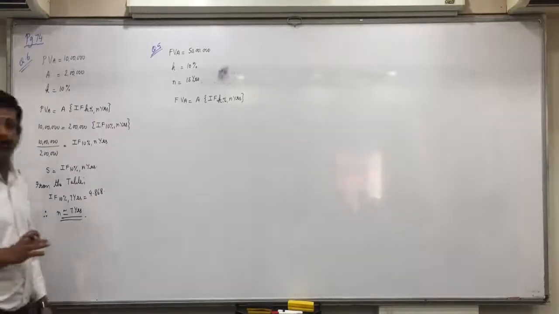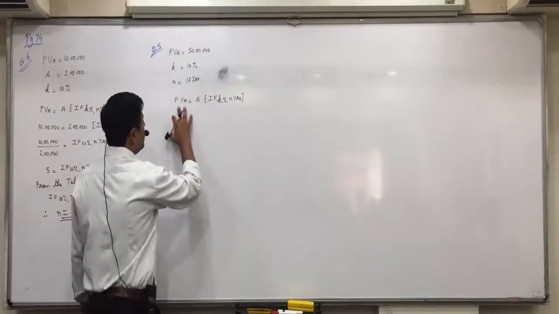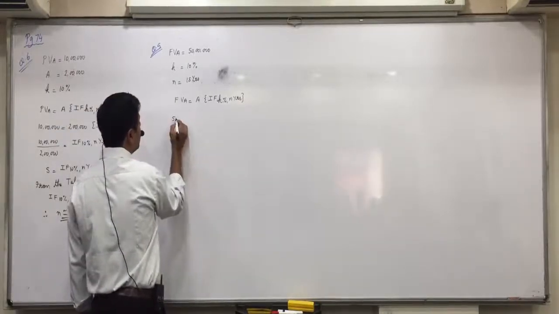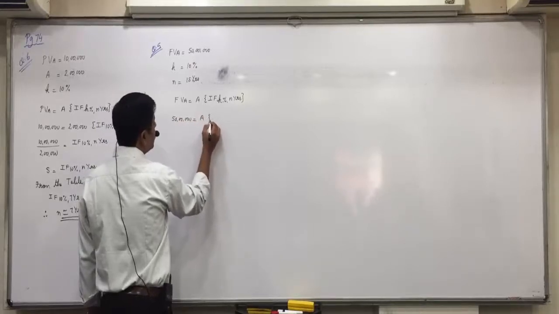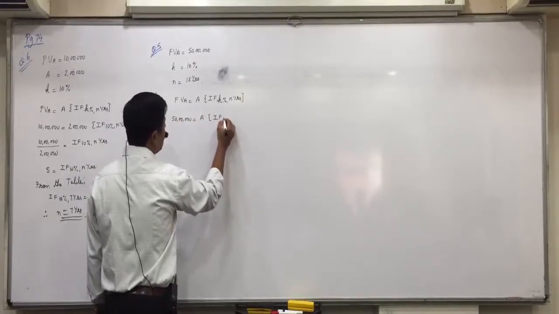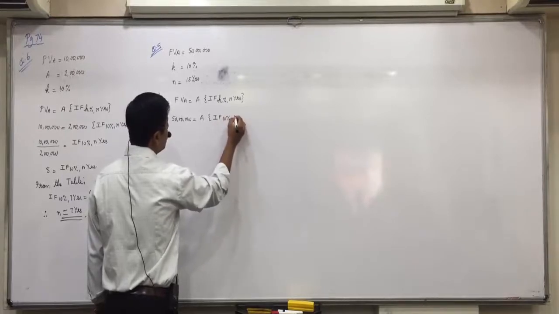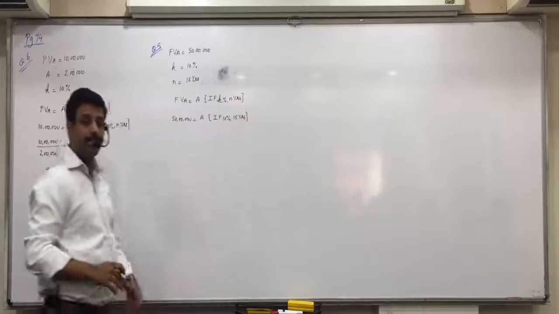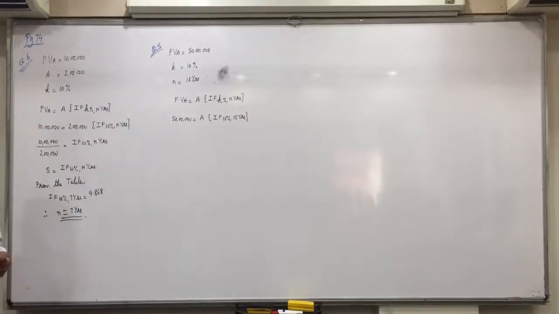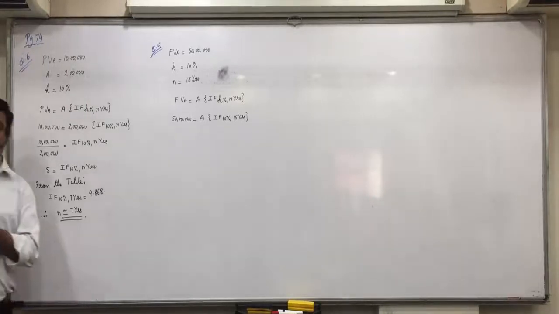Did you get up till here? Now what is the future value of annuity we will take? 50 lakhs. A is what we have to find. Interest factor of K percent means 10%, and N number of years is 15 years. Which table will you see? For future value of annuity, you will see page 77, table 4. Are you all okay with this?